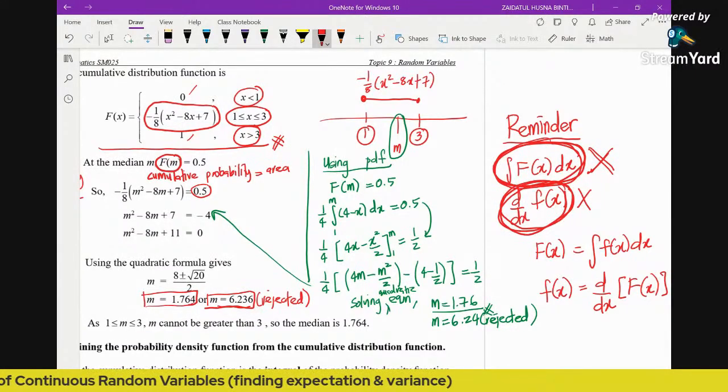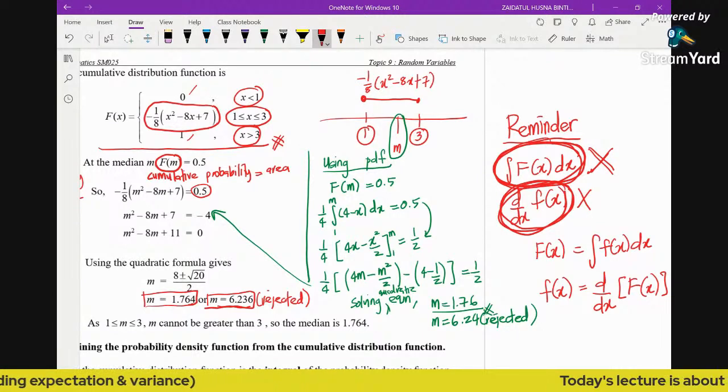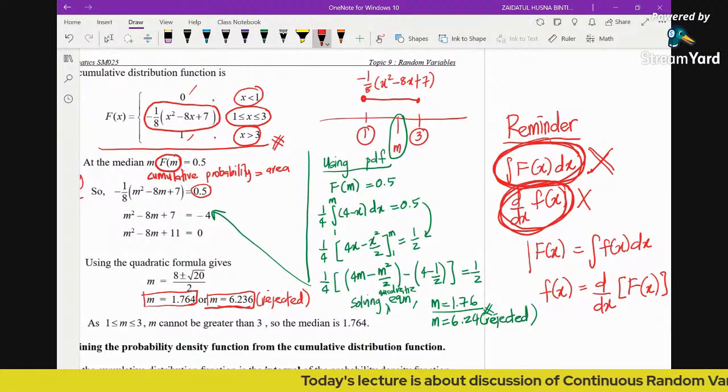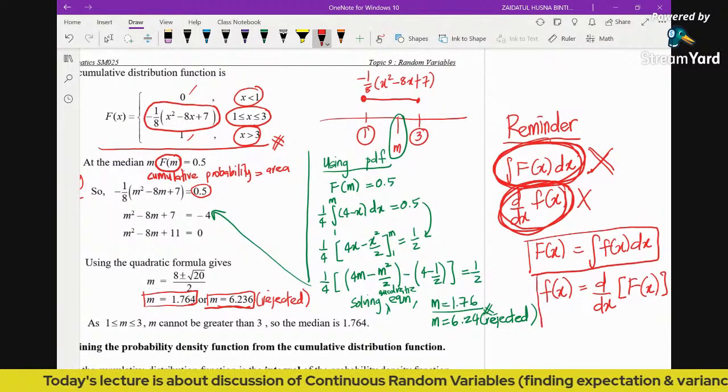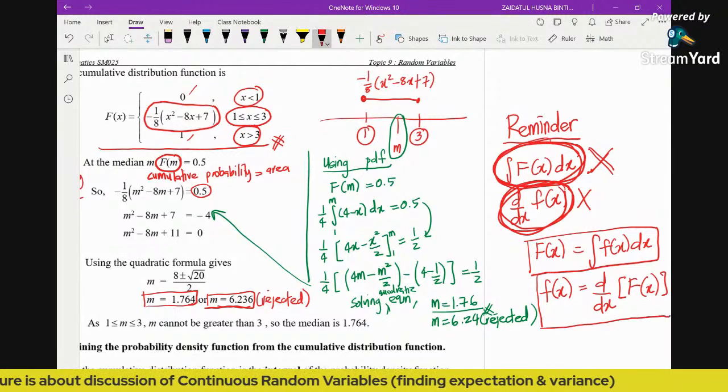Kita takkan differentiate PDF dan kita takkan integrate CDF. So, tolong ingat dua konsep ni. Because the CDF is coming from the integration of the PDF, while the PDF is coming from differentiating the CDF.